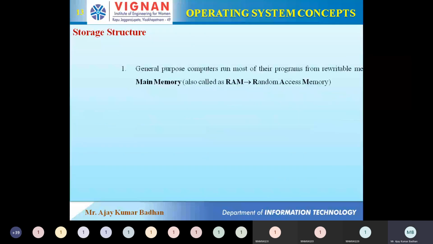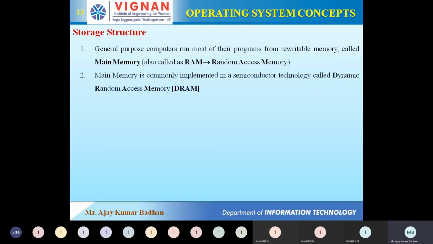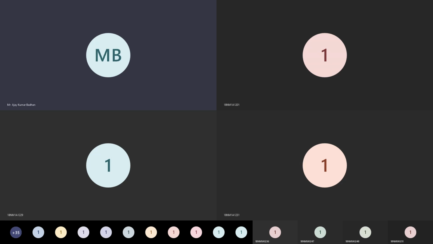Coming to storage structure, we'll discuss this tomorrow. Tomorrow we will discuss storage. We'll stop here.